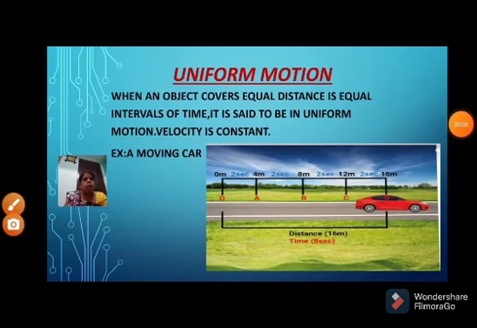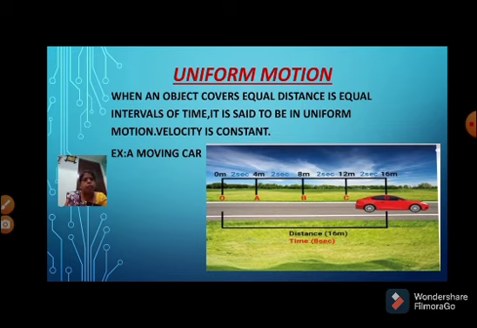Dear students, today we will discuss types of motion. There are two types of motion: one is uniform and the second is non-uniform. Now we discuss uniform motion. Uniform motion means when an object covers equal distances in equal intervals of time, it is said to be in uniform motion. That means velocity is constant.